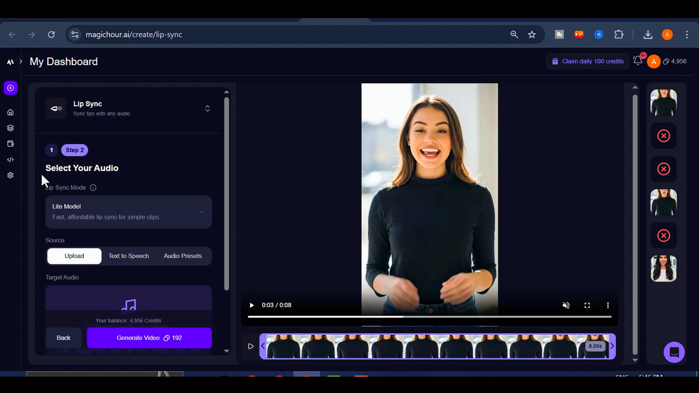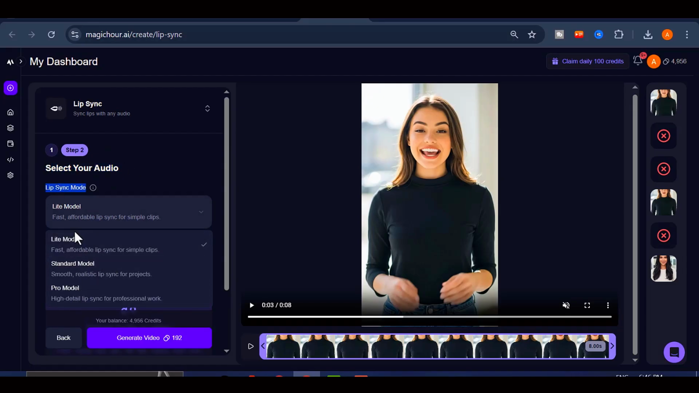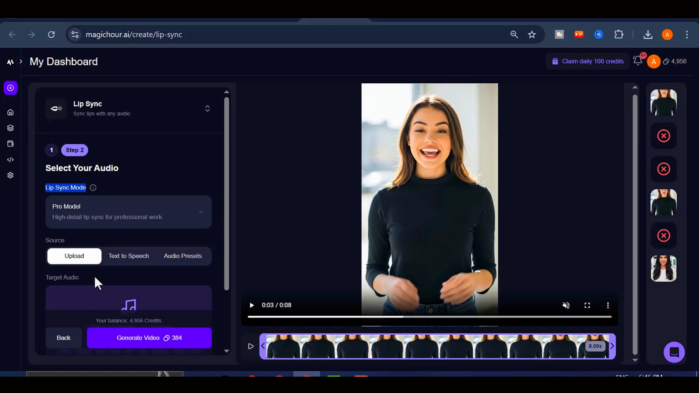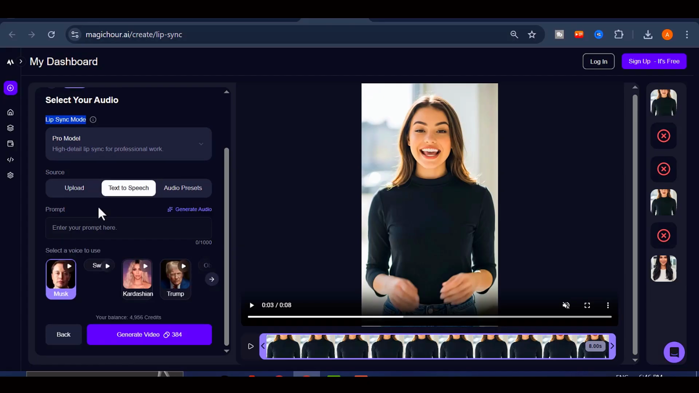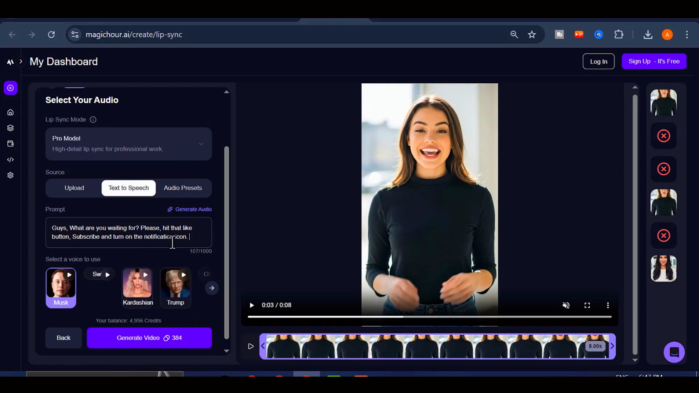There are 3 options available. For this demonstration, I'll select the Pro mode to ensure the most realistic and detailed results. Next, choose your audio source. Instead of uploading a voiceover, I'll use the text-to-speech feature. I'll paste in my script, select the Kardashian voice from the pool of other voice presets, and click Generate Audio.